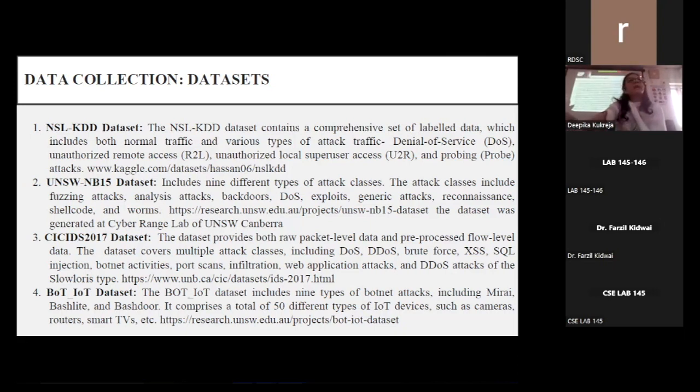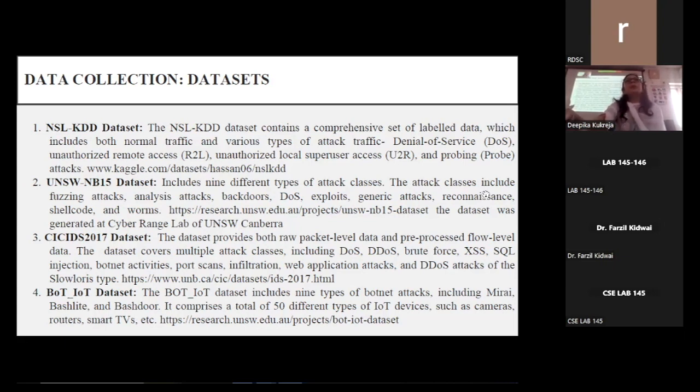The last data set I have used is the BoT-IoT data set. This data set is tailored to study botnet activities, specifically in IoT environments. The BoT-IoT data set includes 9 types of botnet attacks. It comprises a total of 50 different types of IoT devices that include cameras, routers, smart TVs, etc.